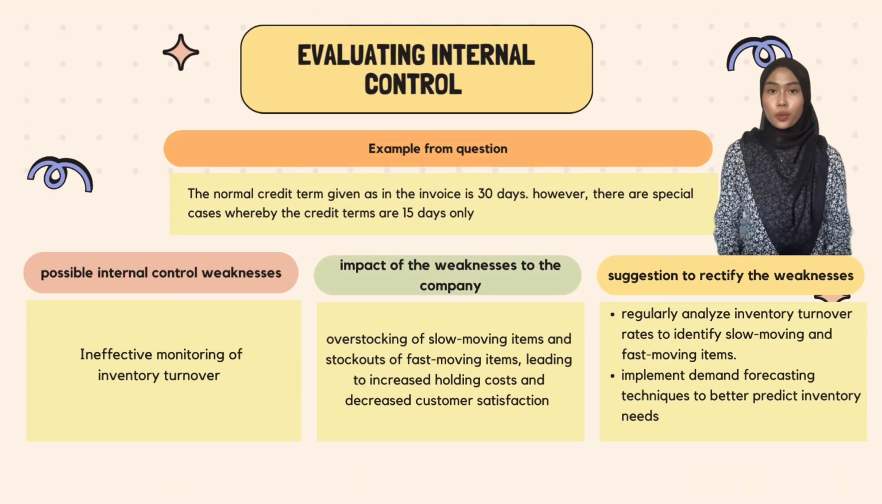The fourth example from question: the normal credit term given as in the invoice is 30 days. However, there is a special case whereby the credit term is only 15 days. Possible internal control weakness is ineffective monitoring of inventory turnover. Impact of the weakness to the company is overstocking of slow-moving items and stock out of the fast-moving items, leading to increased holding costs and decreased customer satisfaction. Suggestion to rectify the weakness is regularly analyze inventory turnover rates to identify slow-moving and fast-moving items. Implement demand forecasting technique to better predict inventory need.